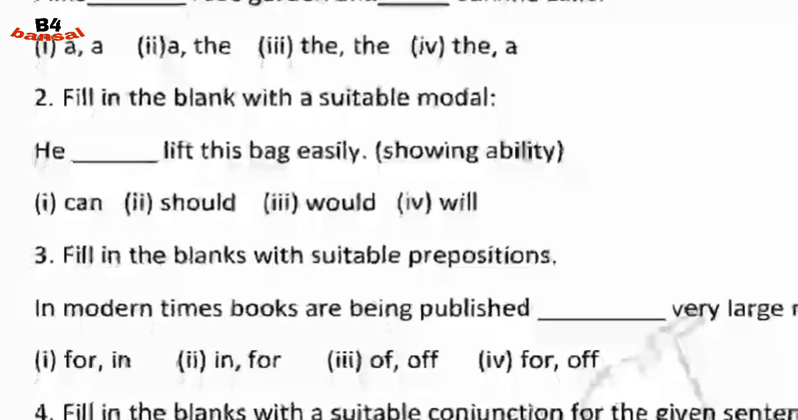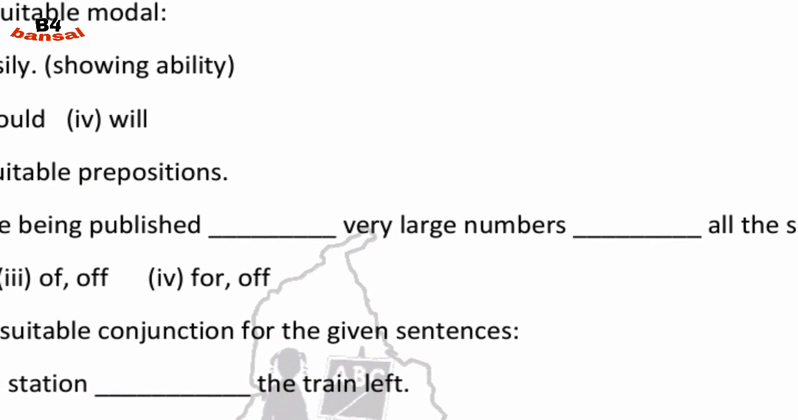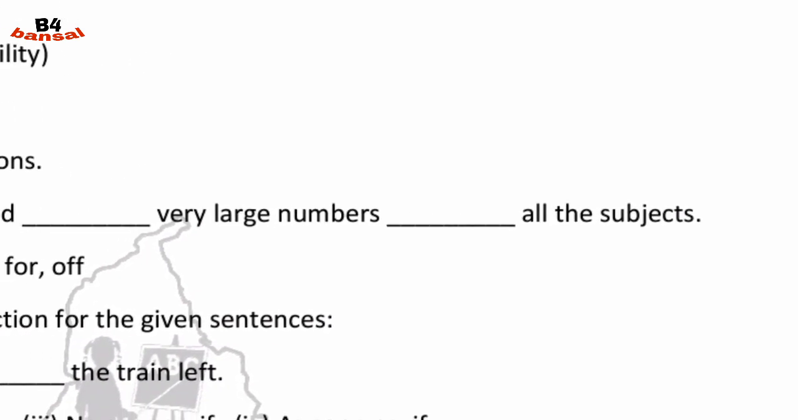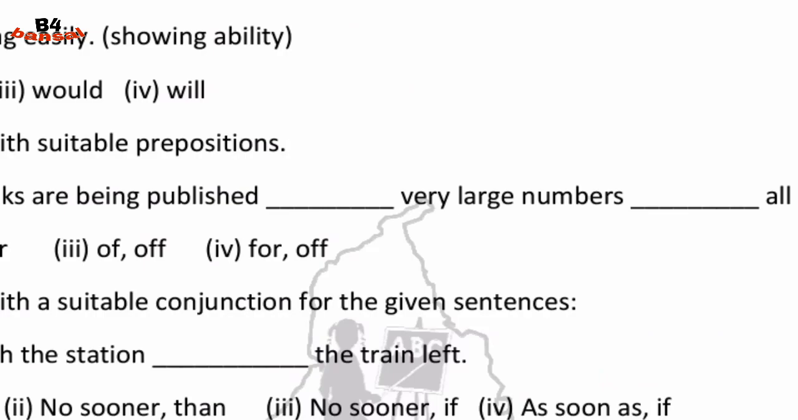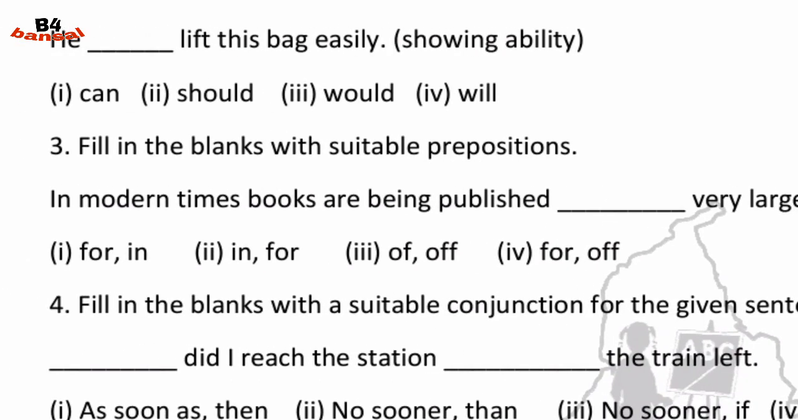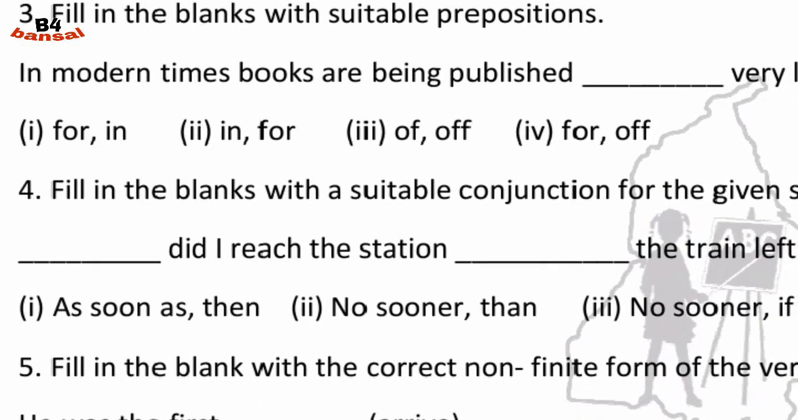So let's move further. Fill in the blanks with suitable prepositions. In modern times, books are being published dash very large numbers and dash all the subjects. So we will fill here, in modern times, books are being published in very large numbers for all the subjects. So the option is in and for in both the blanks.